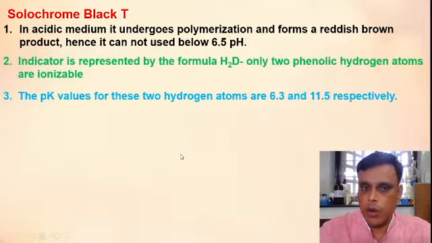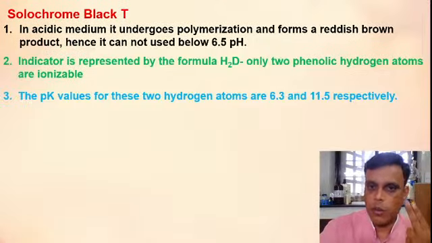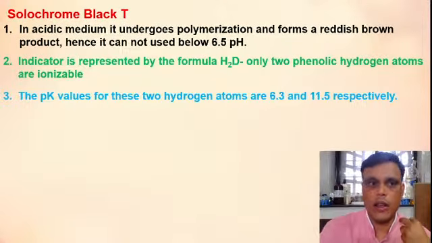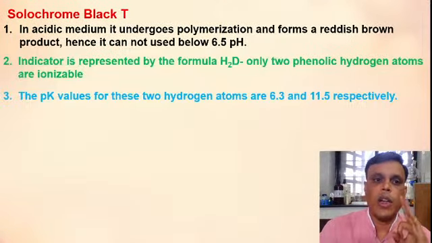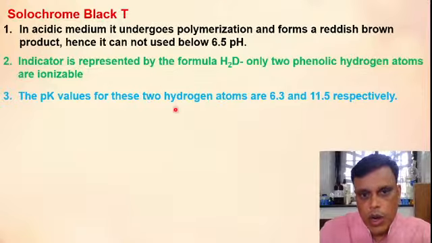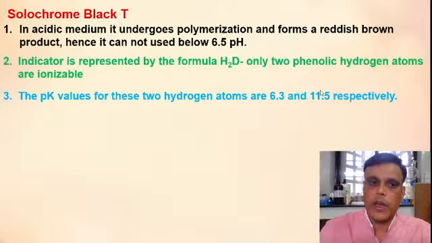This is also very important: the pKa values for these two. There are only two pKa values because there are only two ionizable hydrogens present in the Solochrome Black T indicator. So it will have only two pKa values, and the values for these two hydrogen atoms are 6.3 and another one is 11.5 respectively.